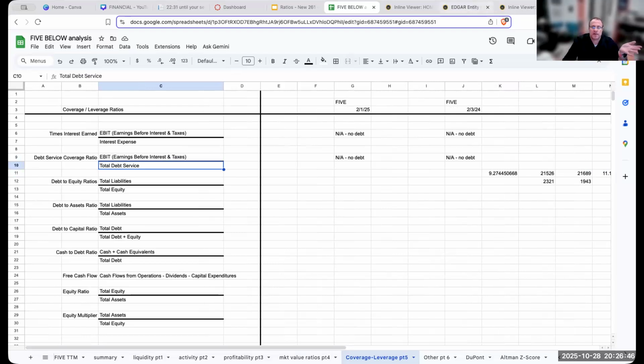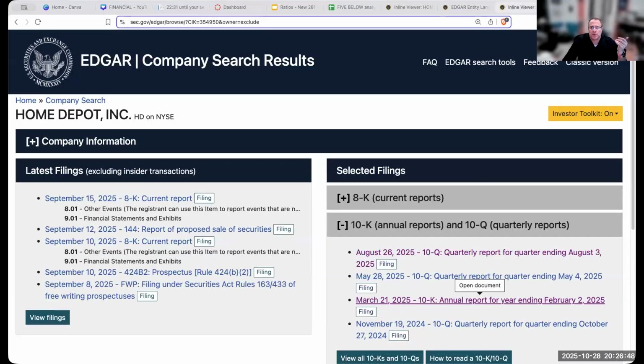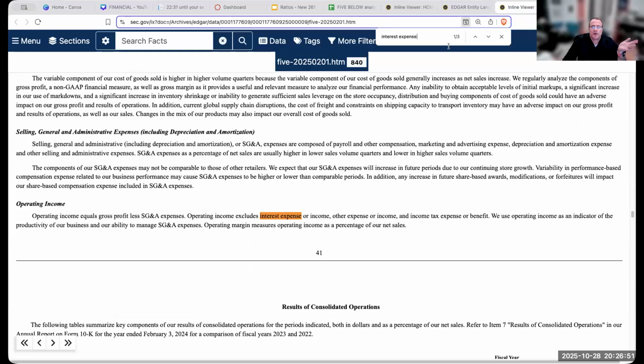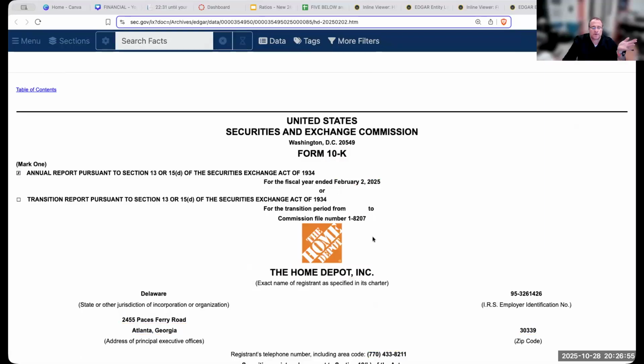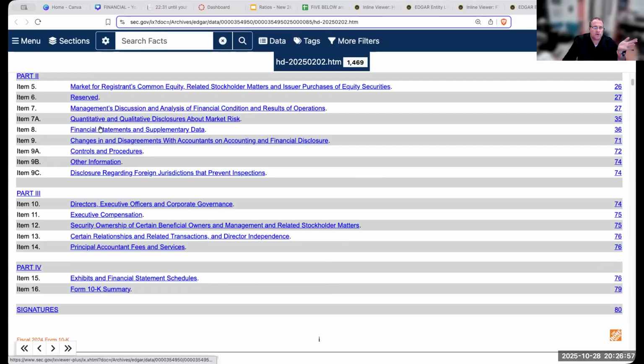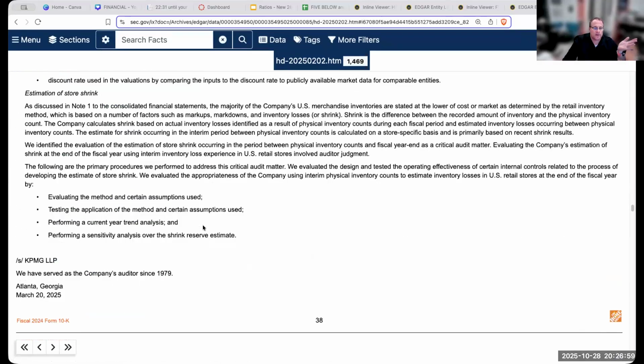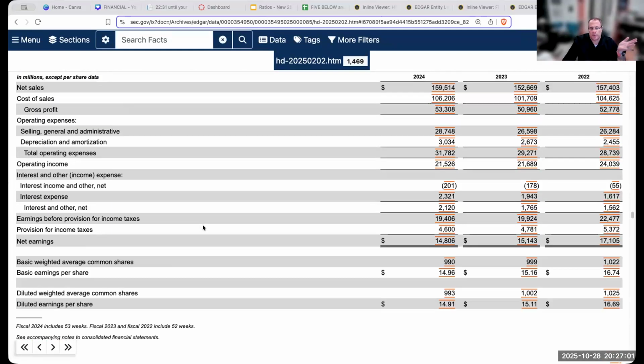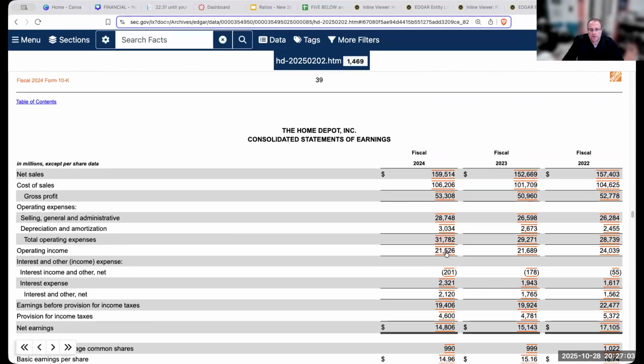But if you have a company that has debt, you would have operating income, which is the same thing as earnings before interest and taxes. You divide this by the interest expense, and that gives you your interest coverage ratio.